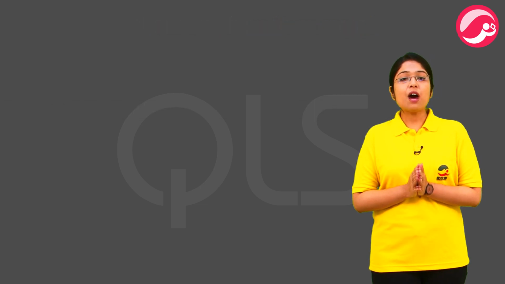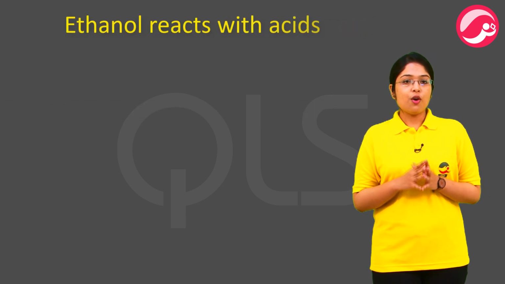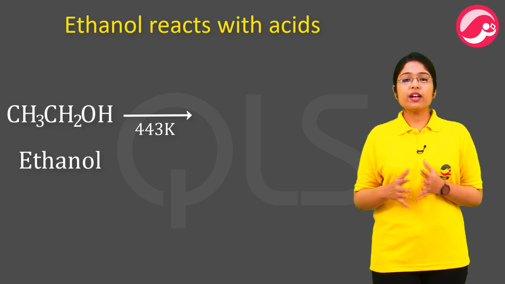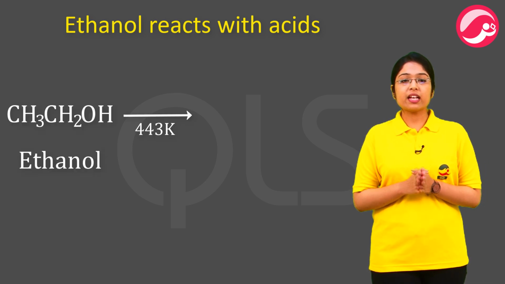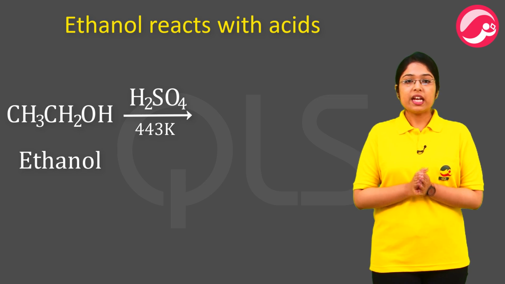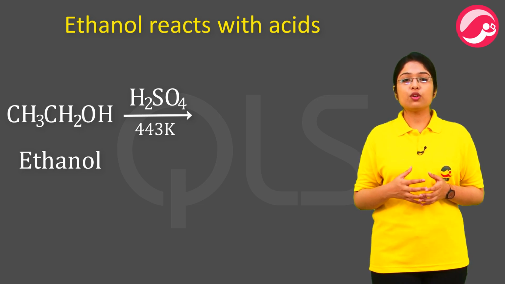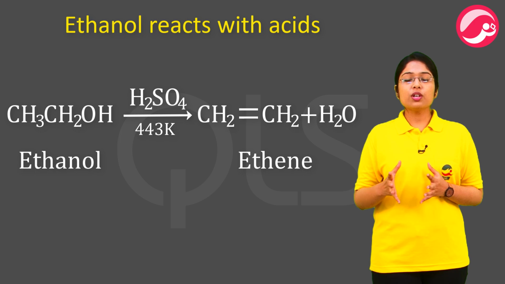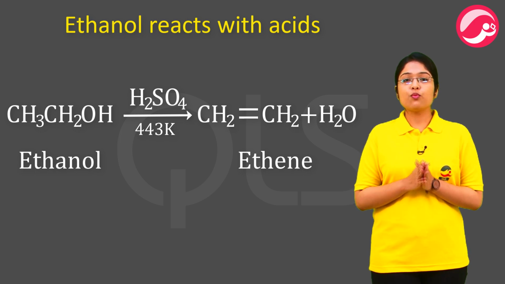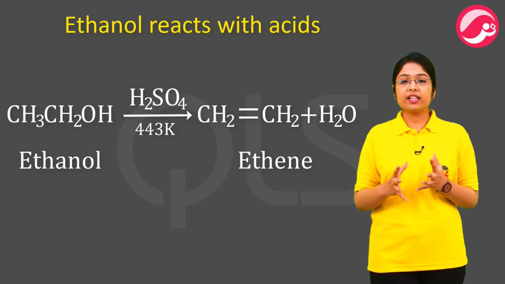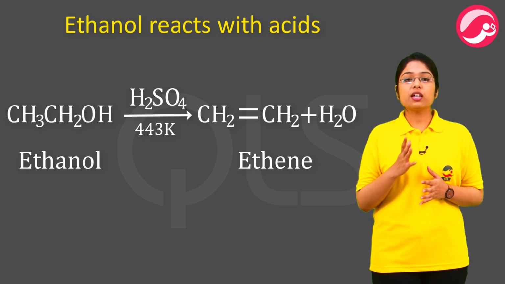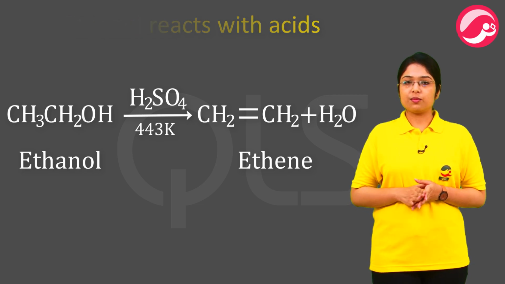Now, let's see how ethanol reacts with acids. When ethanol is heated at 170 degrees centigrade with excess of concentrated sulfuric acid, it results in the dehydration of ethanol to produce ethene. So, concentrated sulfuric acid के साथ जब हम 170 डिग्री पे ethanol को heat करेंगे, it will convert into the unsaturated hydrocarbon ethene.